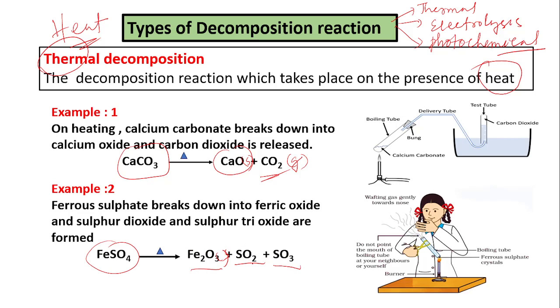This is solid in state. This is gaseous in state. This is also gaseous in state. And ferrous sulfate is solid in state.